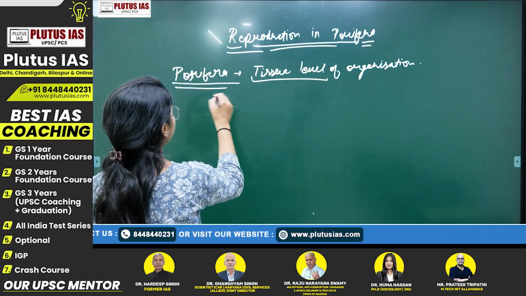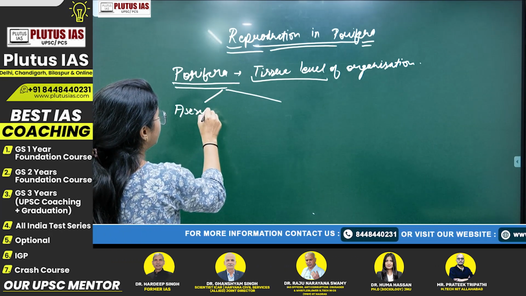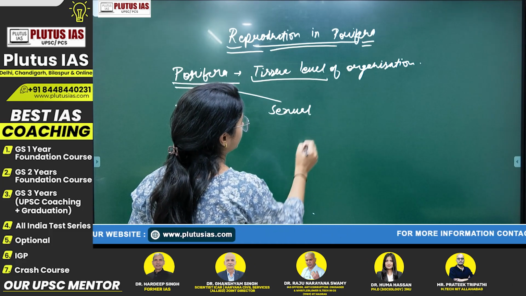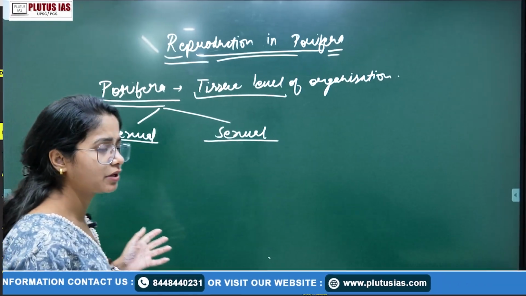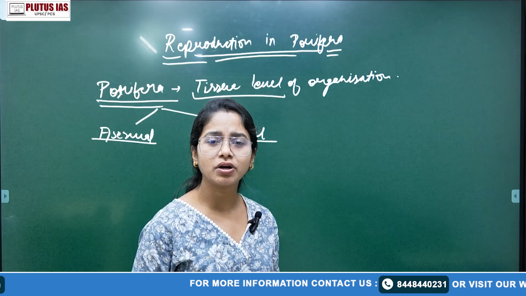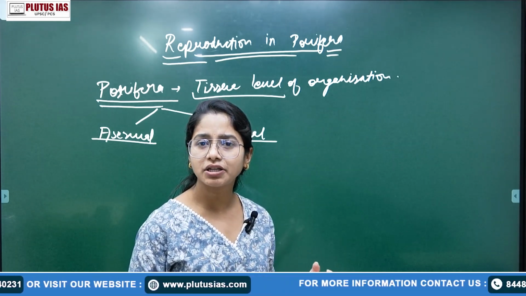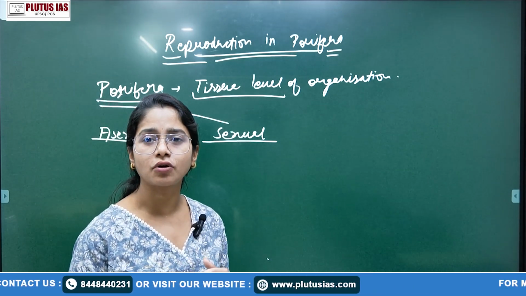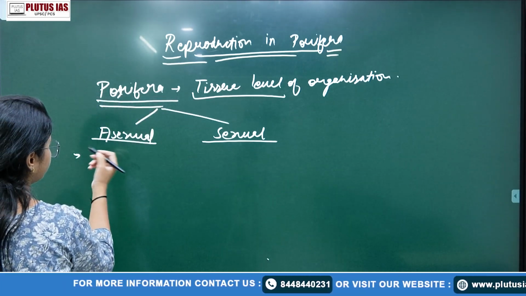So they have both types of reproduction. The first is asexual reproduction, and the second is sexual reproduction. What does that mean? Asexual reproduction occurs in a single body. There is no fusion or nuclear exchange or any exchange of genetic material between two separate nuclei. While in sexual reproduction, there is a fusion or nuclear exchange of genetic material. So asexual reproduction occurs in how many ways?